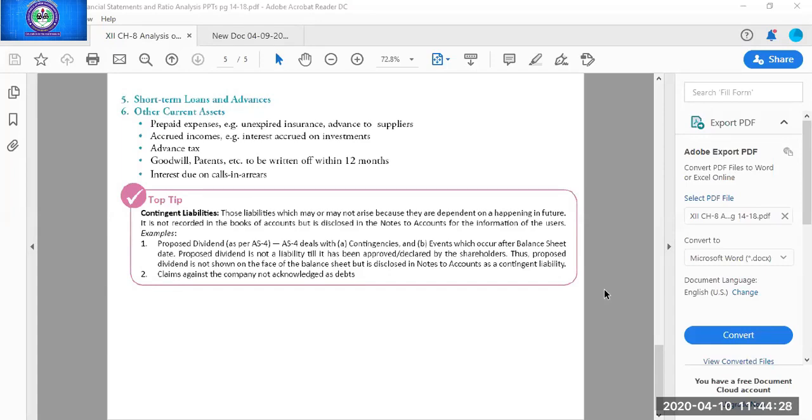Whatever vehicles are there, I have asked both, major head as well as subhead. So vehicles major head is non-current asset. Very good, Toshit. And subhead is fixed asset, tangible. You have to write both, fixed asset, tangible. Along with fixed asset, every time you have to write tangible or intangible. Otherwise, your answer will be wrong.